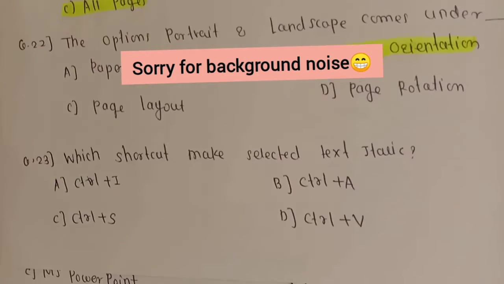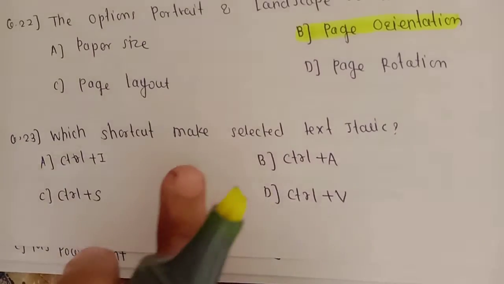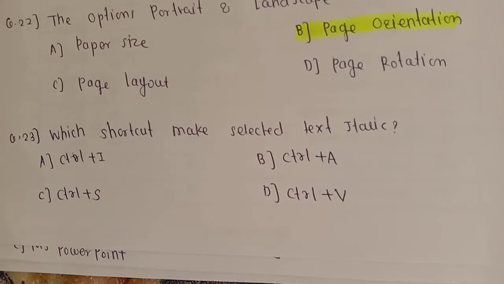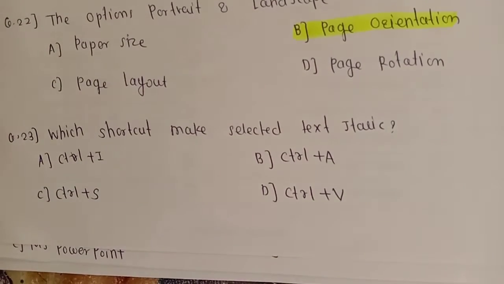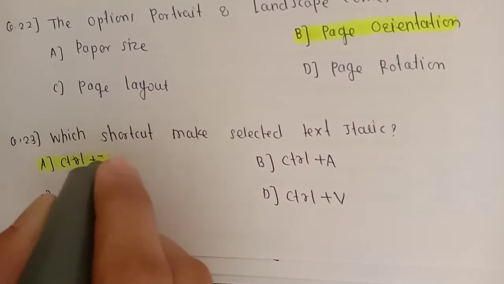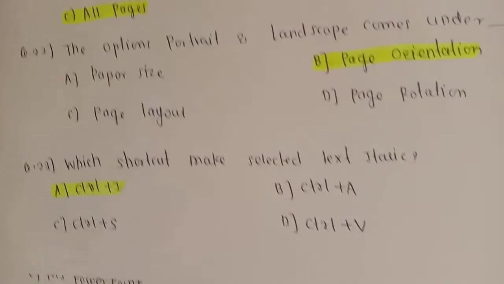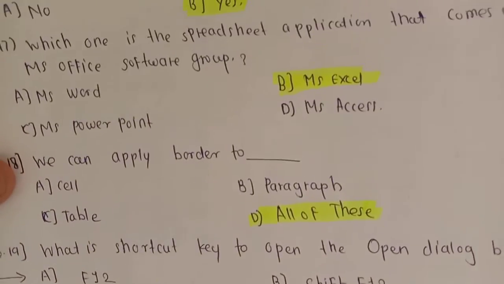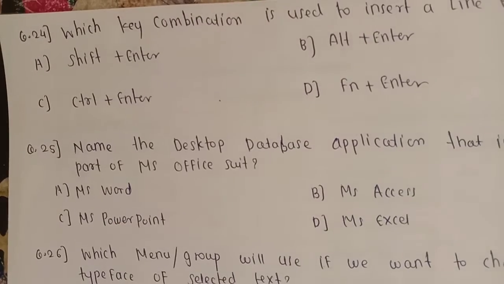Next question, which shortcut makes selected text italic? We can guess the answer, but the answer is Control I, because I is the initial letter of italic. Next question we will see now, which key combination is used to insert a line break?